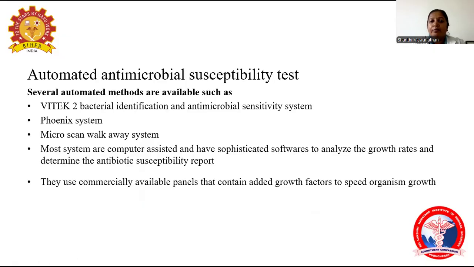Coming to automated antimicrobial susceptibility testing, several automated methods are available, such as the VITEK 2 bacterial identification and antimicrobial sensitivity system, the Phoenix system, the MicroScan WalkAway system, and the MOST system. They are computer assisted and have sophisticated software to analyze the growth rates and determine the antibiotic susceptibility report. They use commercially available panels which contain added growth factors to speed up the growth of the organism.